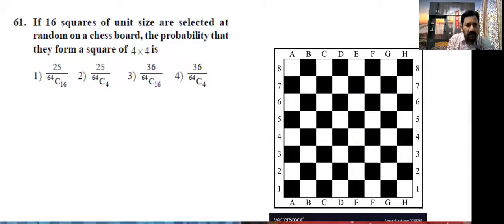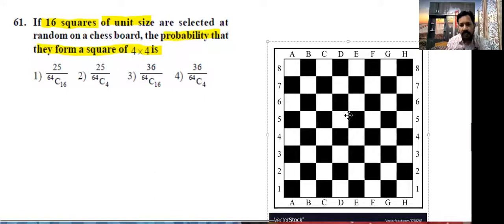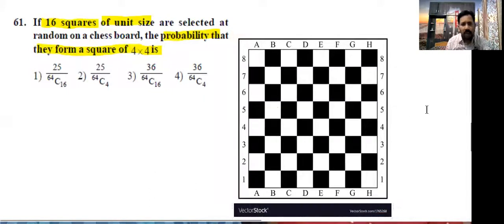Another question. 16 squares of unit size are selected at random on a chessboard. The probability that they form a square of 4 by 4. So we need to select 16 squares, and those 16 squares form a 4 by 4 square. Now, students, observe carefully. How many such 4 by 4 squares are possible?